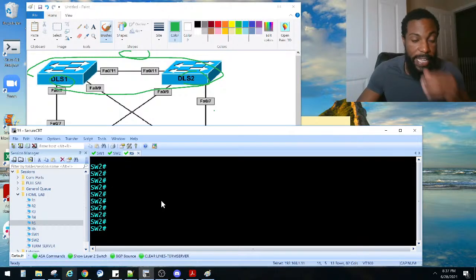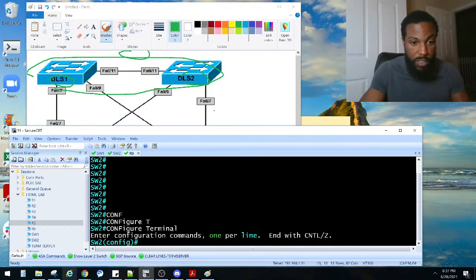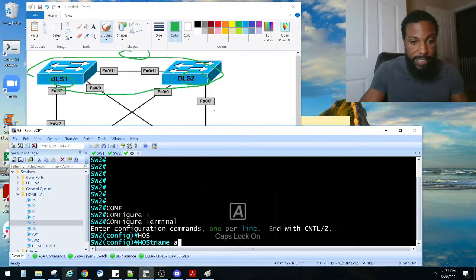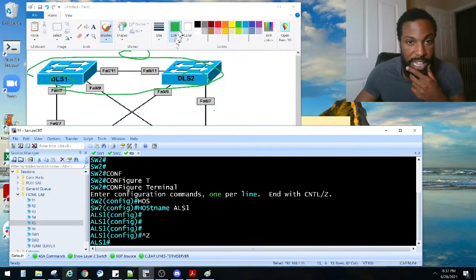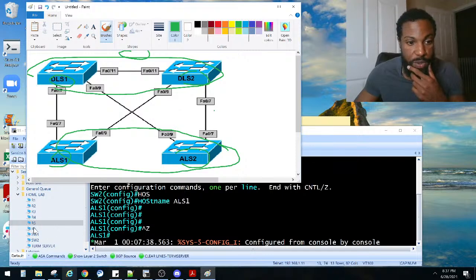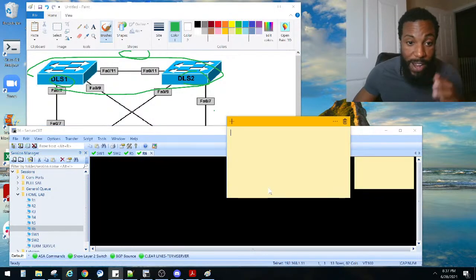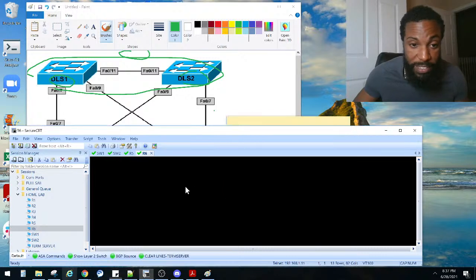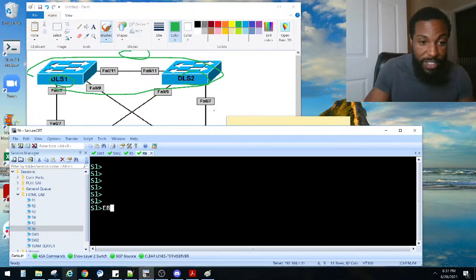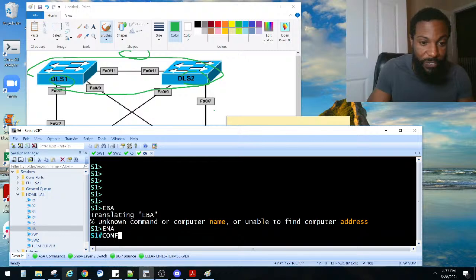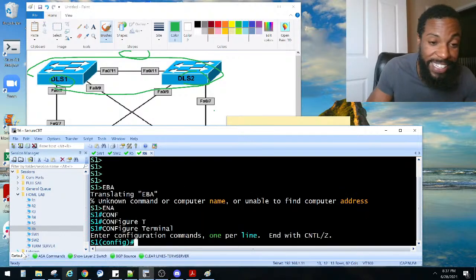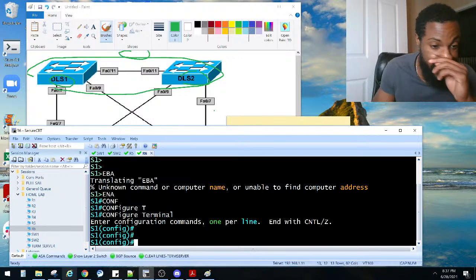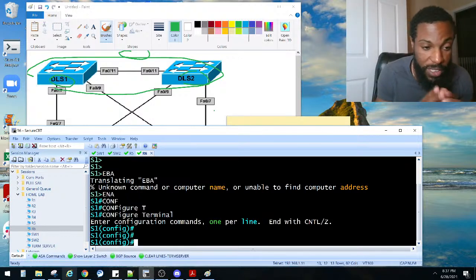So ALS1 and ALS2. So terminal, host name is ALS1, and the other guy should be ALS2, which is labeled as router 6. I know it says router 6, but it's just because I did not anticipate labbing today, so I was typically going to do some routers here.